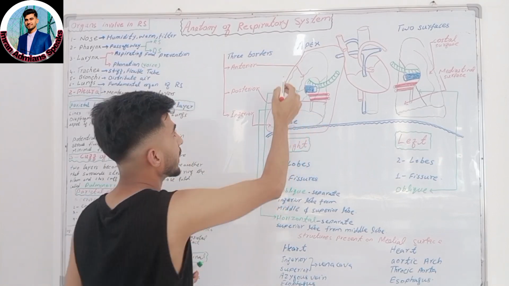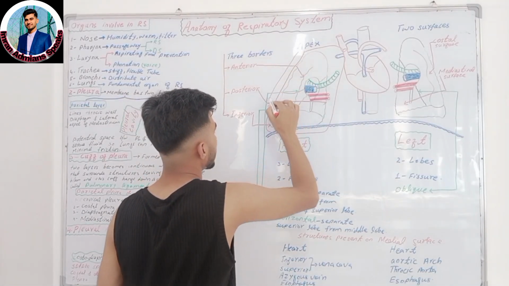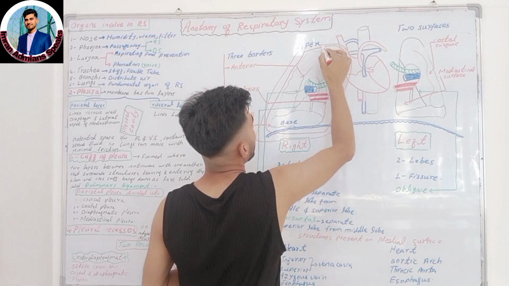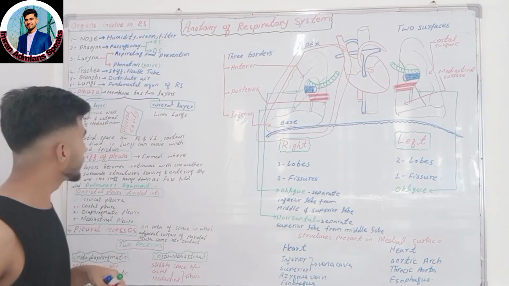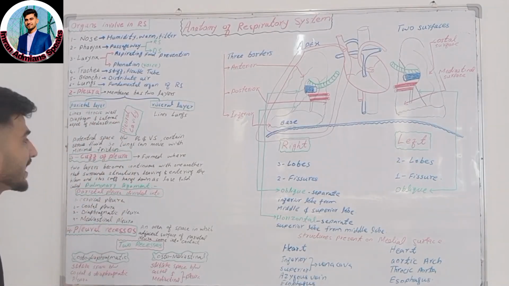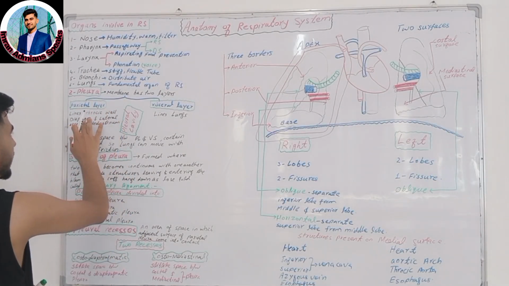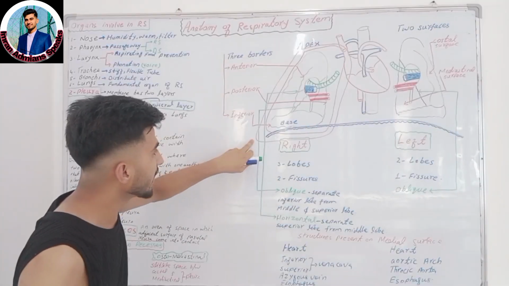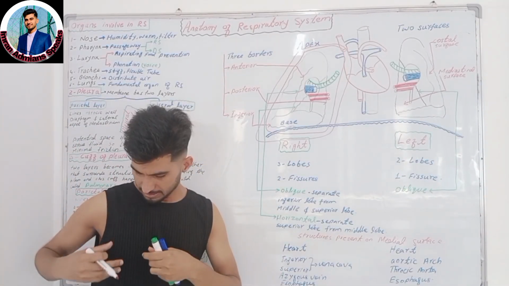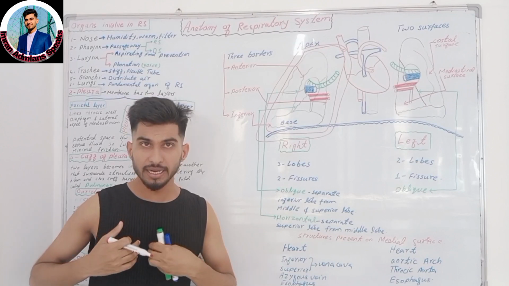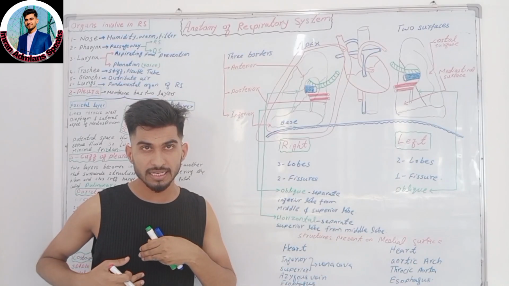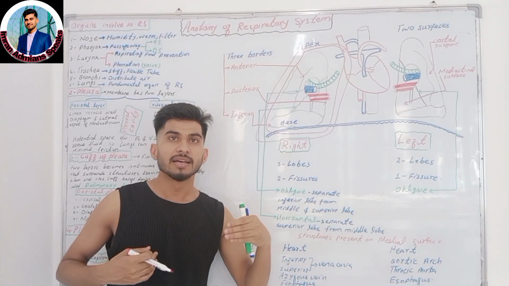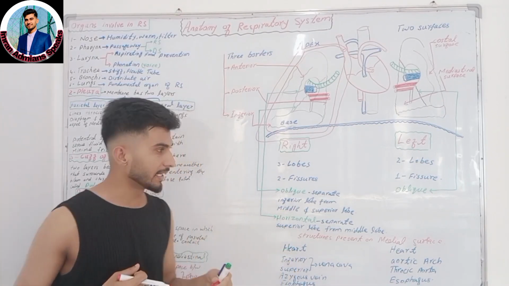And this is the outer layer, which is known as the parietal layer, and this layer lines the thoracic wall, diaphragm and lateral aspect of the mediastinum. Okay, this layer lines the ribs and the intercostal cartilage, the space between the ribs, and makes the anterior line of the mediastinum.